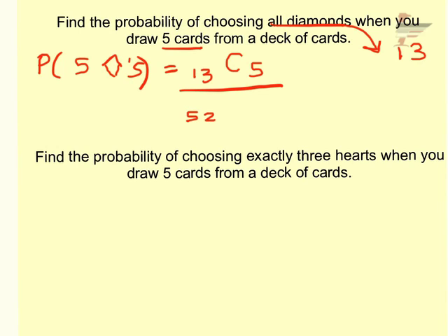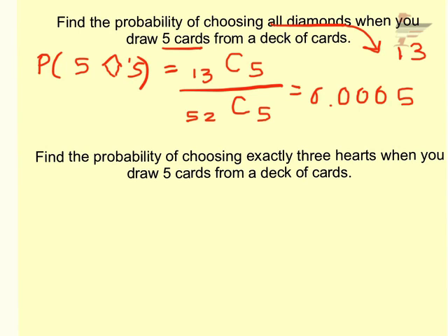Well, you have 52 cards, and how many 5-card hands can I get? And then you type that in your calculator and you get 0.0005. So very unlikely that you're going to get all diamonds, which makes sense if you play cards. Now, you should be typing these on your calculator and making sure you get this answer, because if you don't, we should go through that in class for sure.